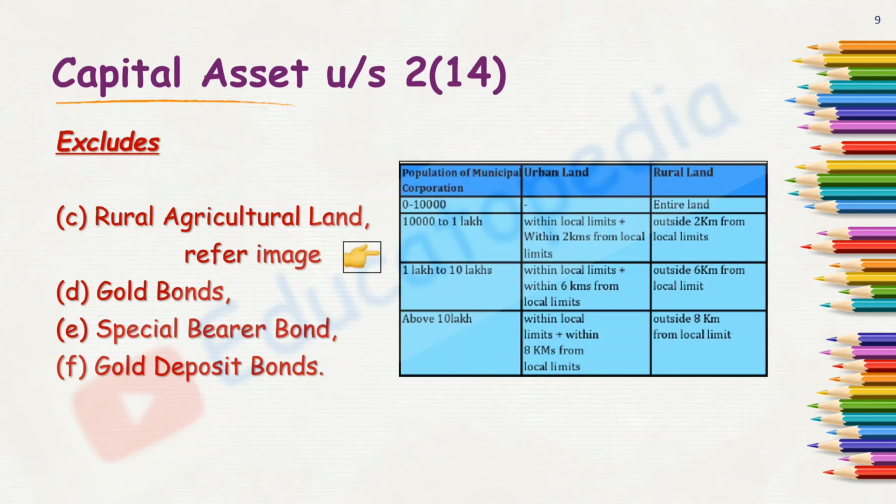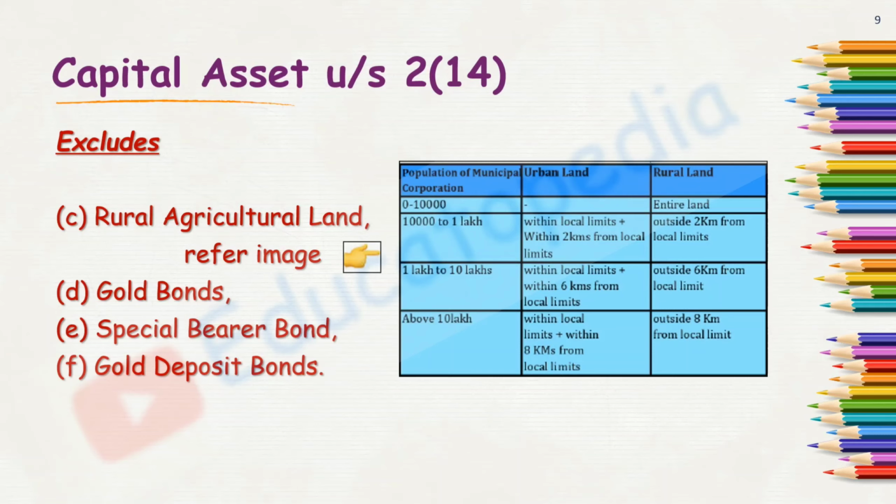For example, this is the borderline of a city which has a population of 90,000 people. Then after this line, up to 2 kilometers, we will have urban land, and beyond such 2 kilometers, there will be rural land. So it will be accordingly. Now moving on to the third category.